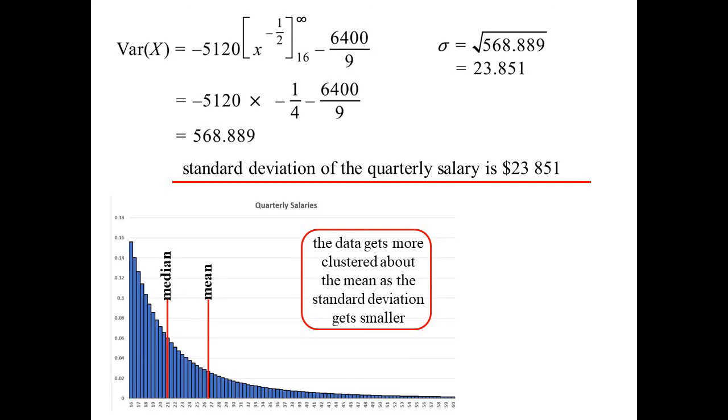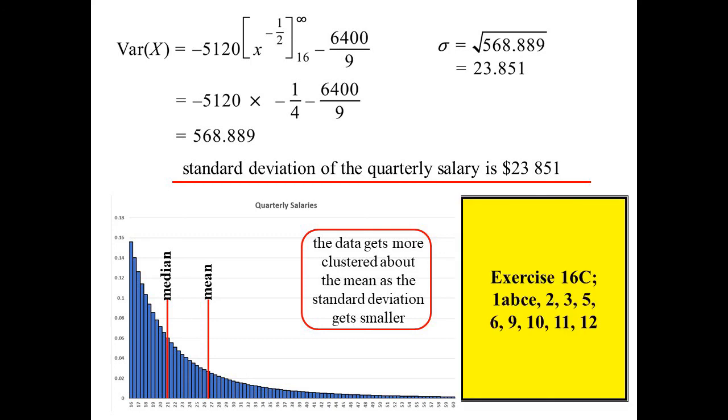And in fact, that would be our graph. And so you see, there's the median, there's the mean. You see how all the data has been pushed to the left-hand side, making it positively skewed. And that's probably typical of a company's salaries when you think about it. A lot of people in the company are getting lower wages, and then the lucky few are getting the very high wages. And that tends to be what happens in society generally. So, 16C.